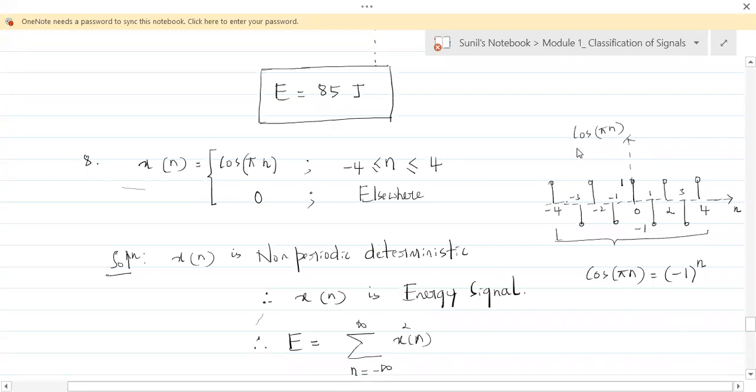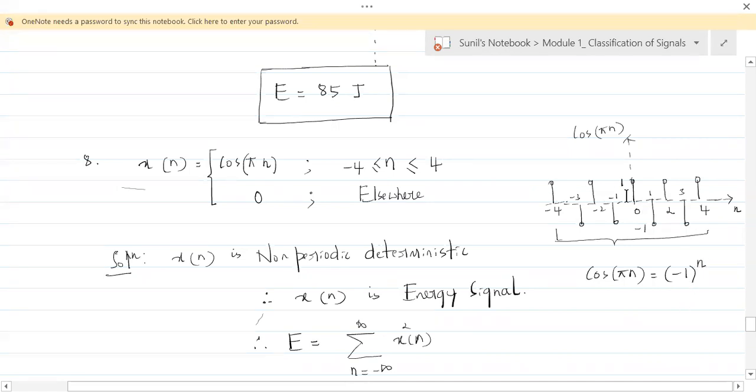Fine. So that's why this cos pi n can also be written as -1 to the power n. Why is it -1 to the power n? Because -1 to the power of an even number would be a positive number. That means it would be 1 if n is even, and it would be -1 if n is odd.